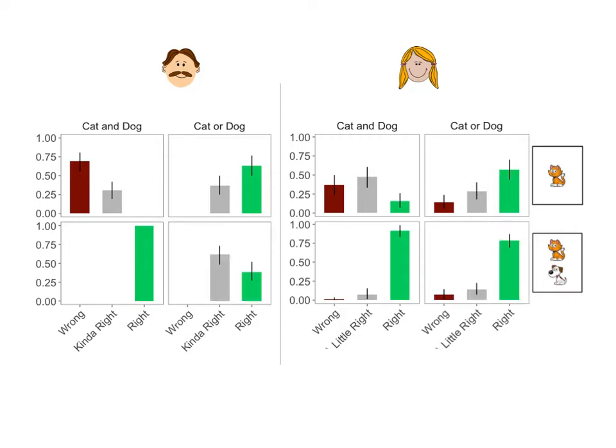The major difference between adults and children was when the puppet used or and both animals were on the card. Children rewarded the puppet with a big star in such cases, indicating that the guess was right, while most adults in study 1 considered the guess kinda right.